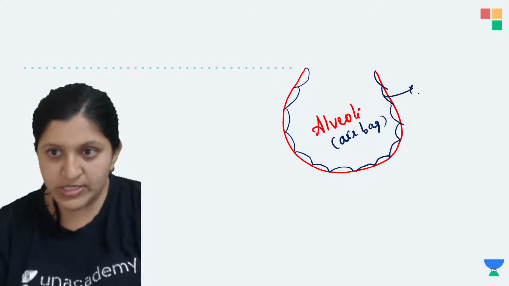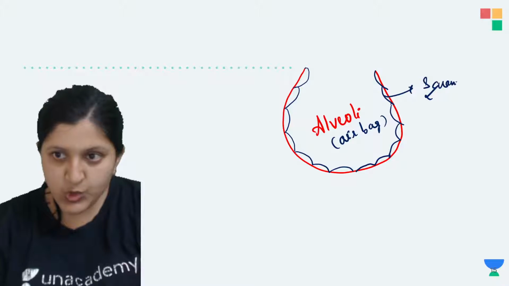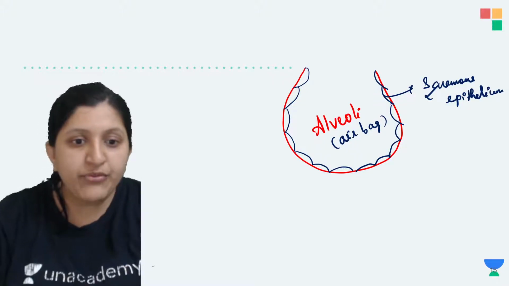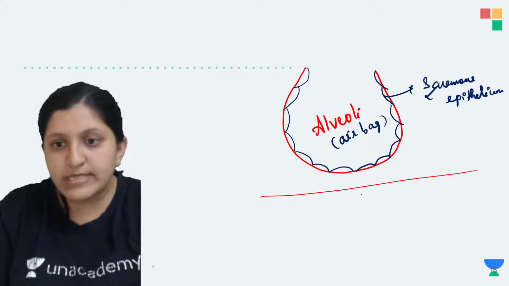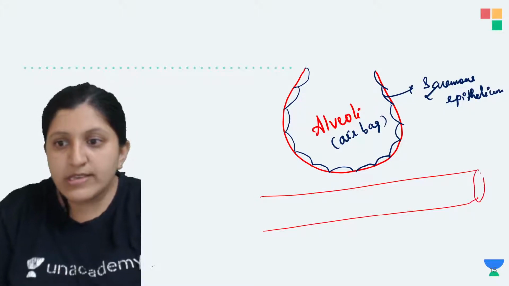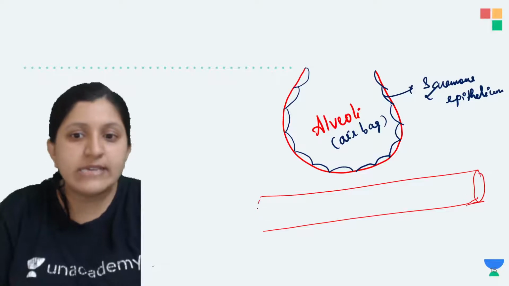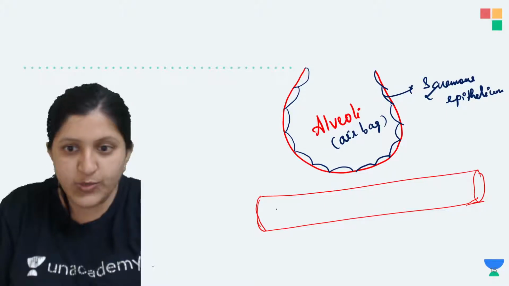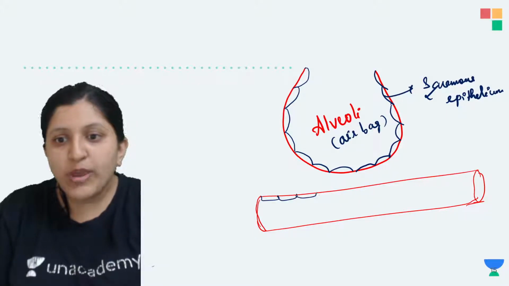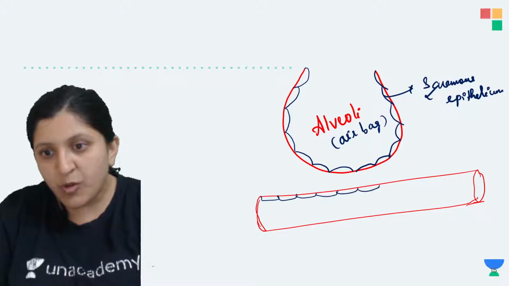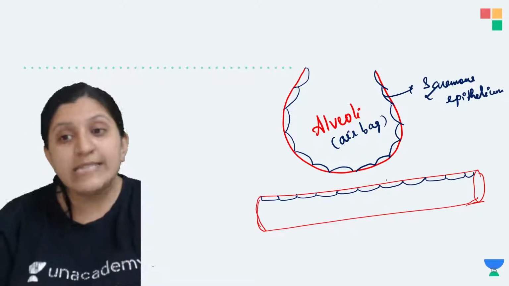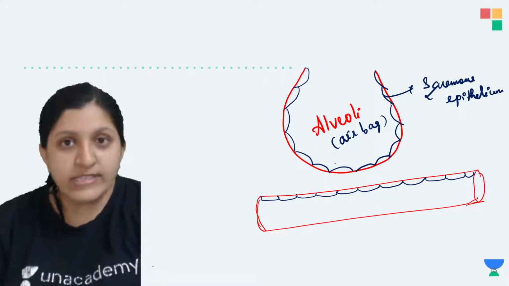So this one we will label: this is a squamous epithelium. Down below there is a blood vessel. This blood vessel also has a single lining, of the squamous epithelium itself. So let's see this one now. Here we show the squamous type of epithelial tissue. Why exactly is only a single layer there? So that easy diffusion can occur across the layer of cells.